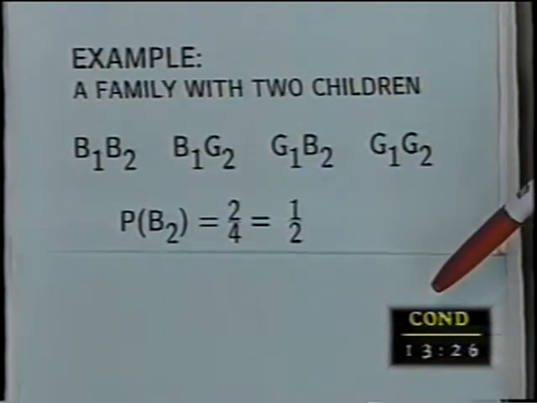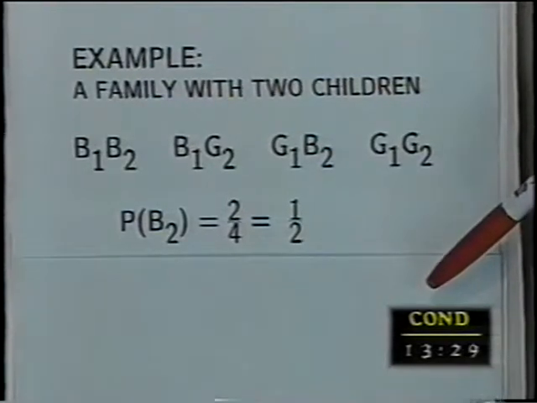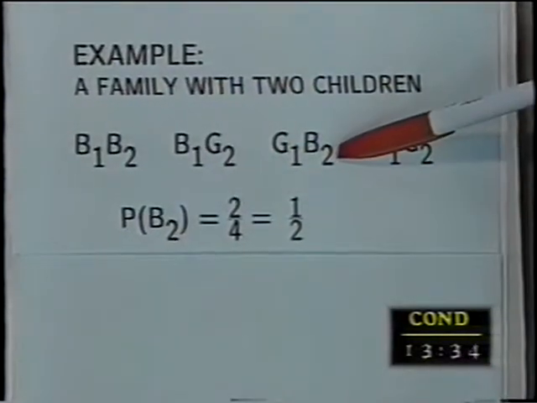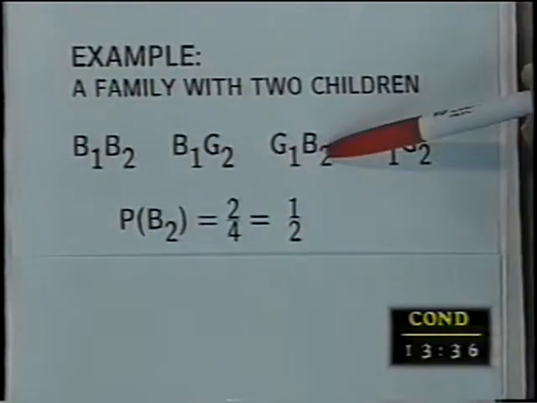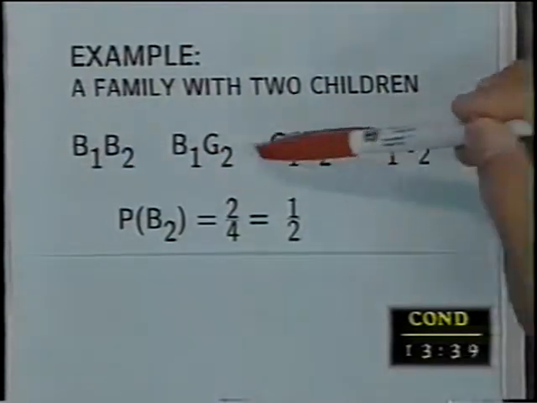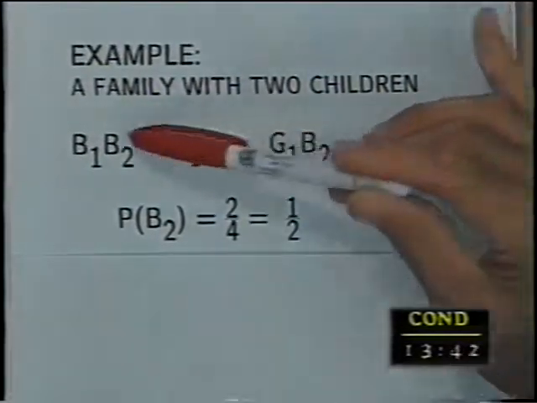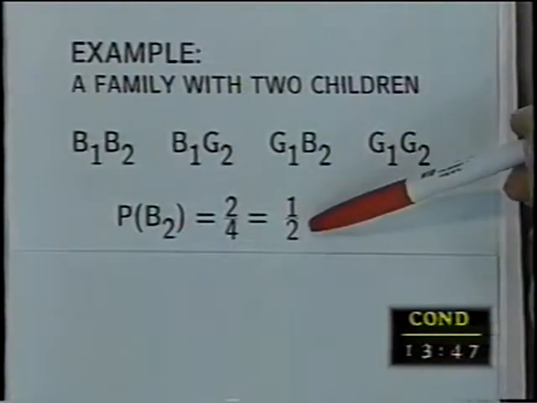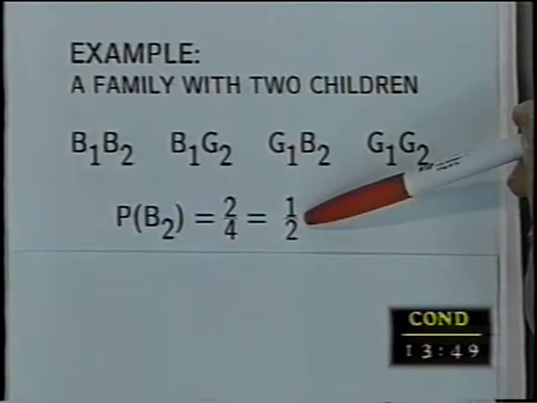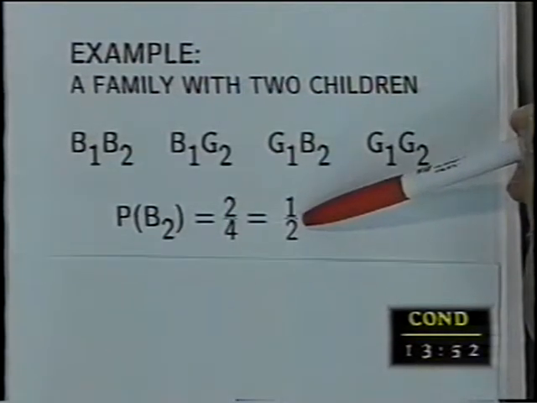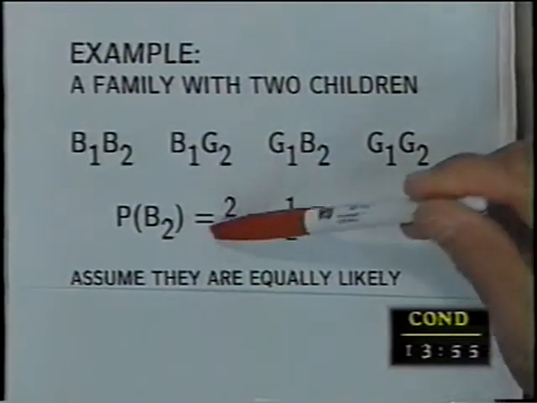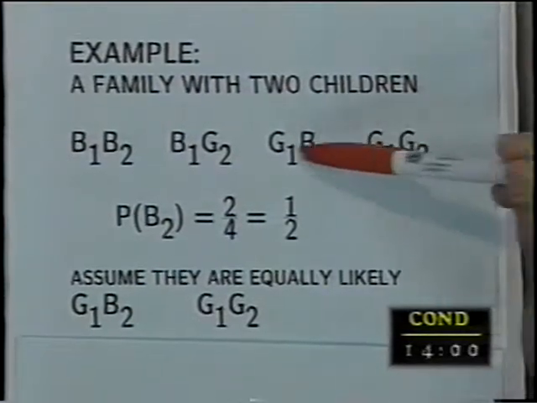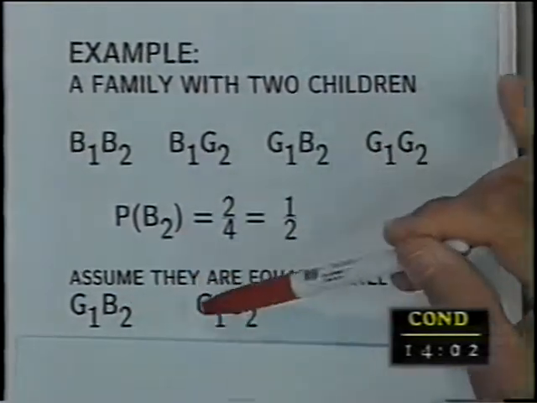Okay? Now, what is the probability of having a boy second? Well, there's 2 ways to look at it. Most of us just come up and say, oh, a half. But let's look at it. There are 2 ways you can have a boy as a second child. 2 out of 4. If the 4 are equally likely, then 2 out of 4 has probability of half. So the probability of having a boy as your second child is 1/2. Okay? Now, assuming they're equally likely, these 2 are also equally likely. Let's look at those 2.